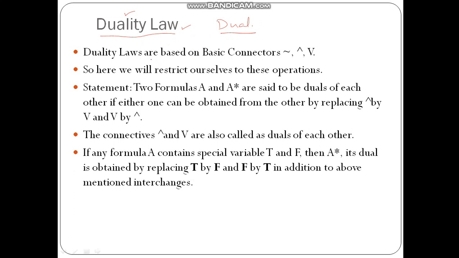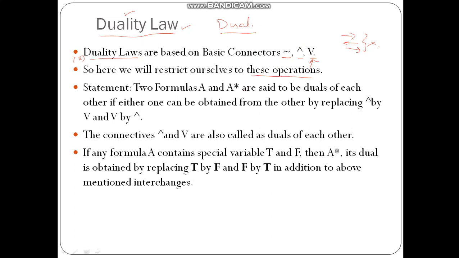Here we are going to discuss two laws, and these laws are based on the basic connectives, that is negation, conjunction and disjunction. Implication and double implication we are not going to use here for studying the duality law. So we will restrict ourselves to these three basic operations only.